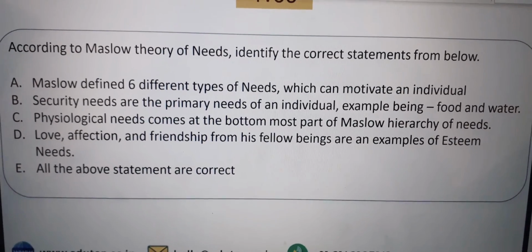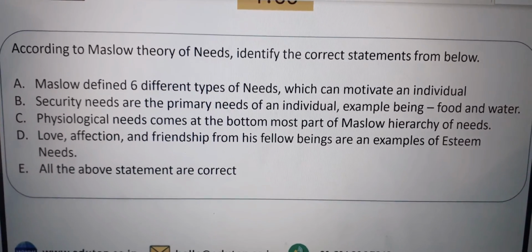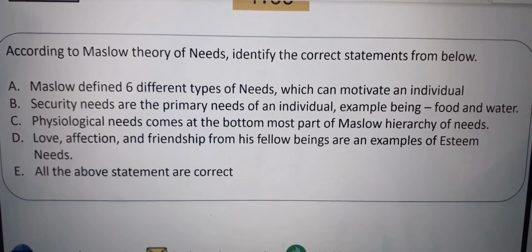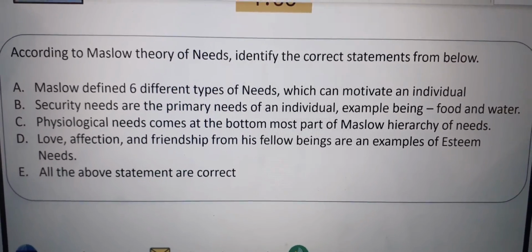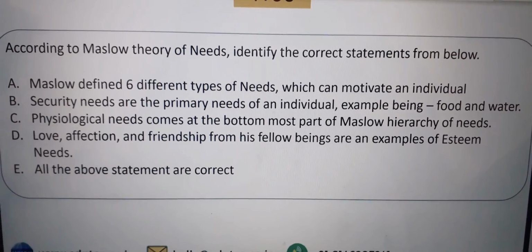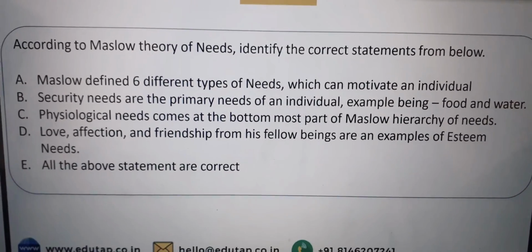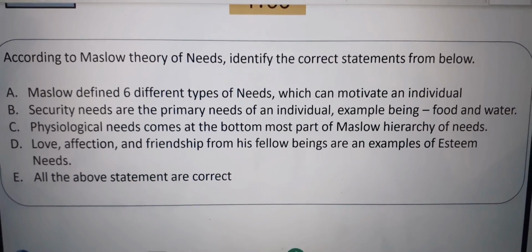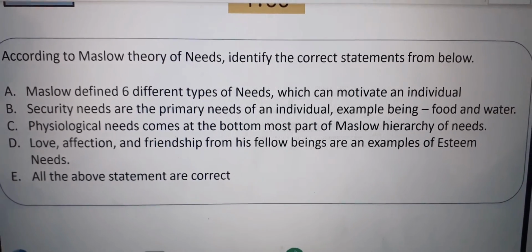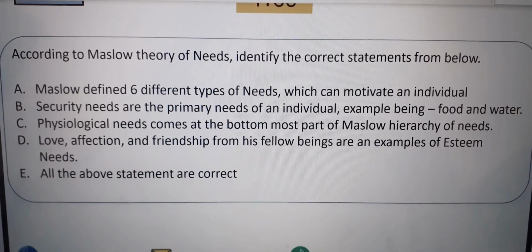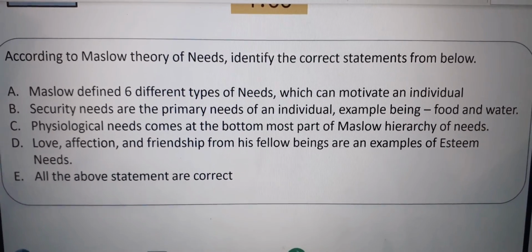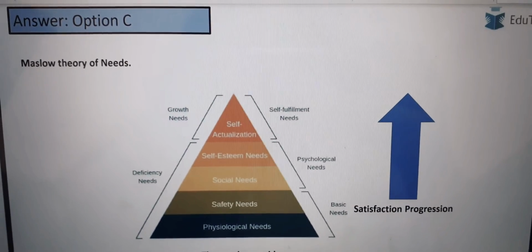So let us choose the best option. We all know that Maslow has only five needs, so the first option is wrong. Security needs are not food and water, so the second option is wrong. Psychological needs come at the bottommost part. That is true. So C is correct. So C is the correct option.